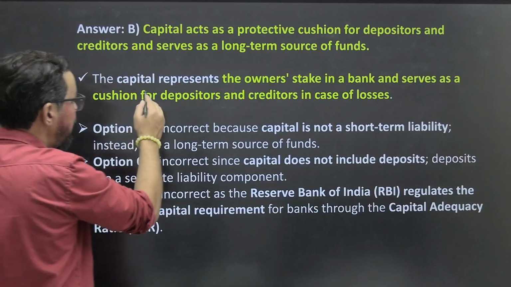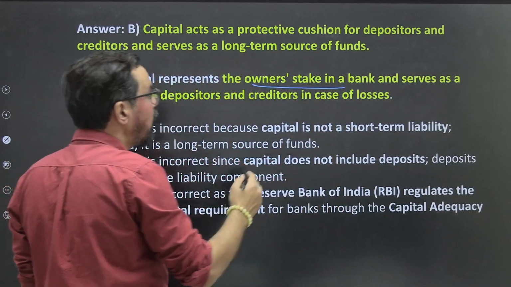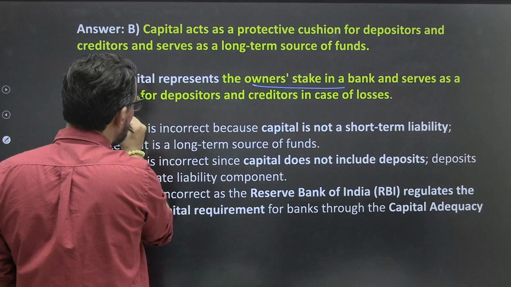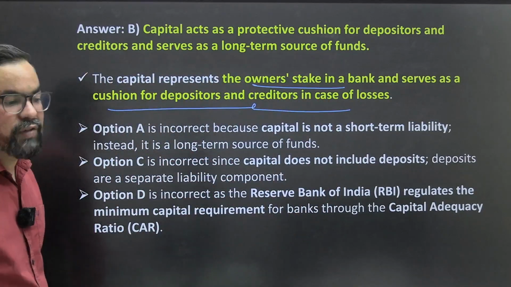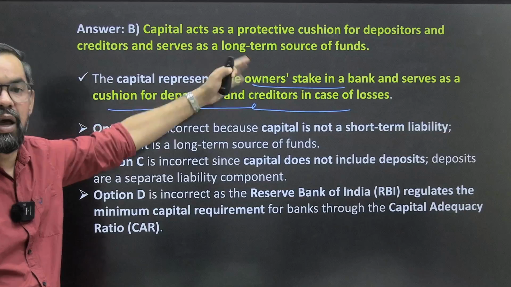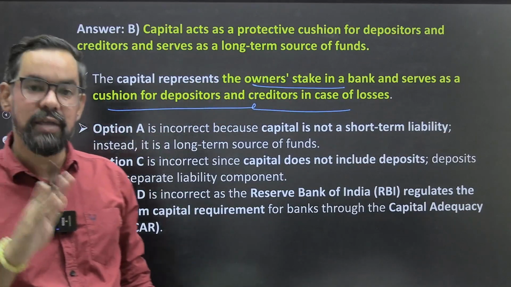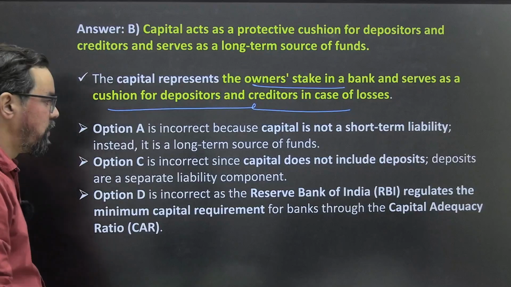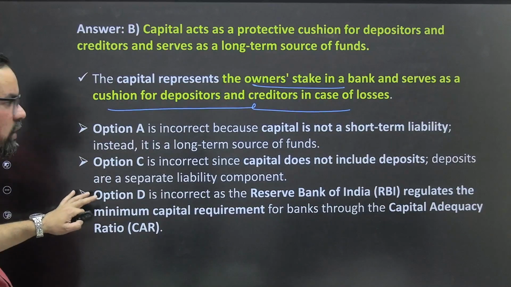Okay, so capital represents the owners' stake, basically shareholders' funds in a bank, and serves as a cushion for depositors and creditors in case of losses. That is, if they make losses, we will contribute from our own pocket, which we know in the bank balance sheet in the form of capital. Okay, so these are the explanations. You can study this with the PDF itself.